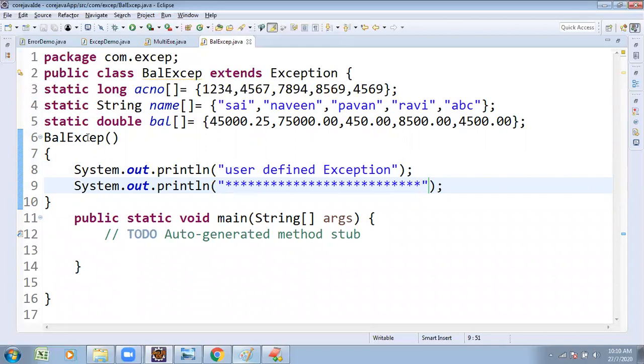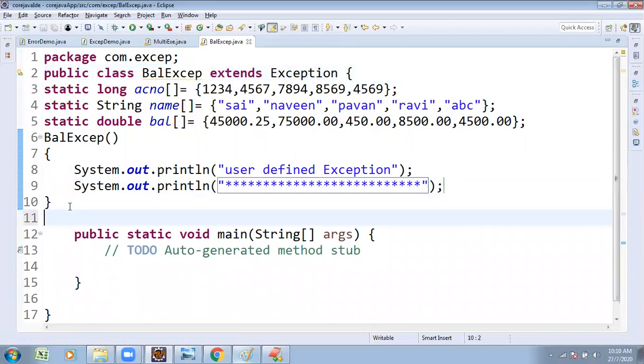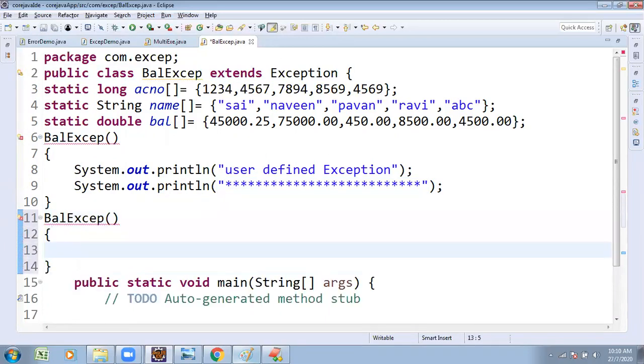After that one more type of constructor. First step, create your own class, must be a subclass for exception. Second step, create your zero argument constructor. Next step, create your parameterized constructor. Through the parameterized constructor, invoke the superclass constructor with a String str.